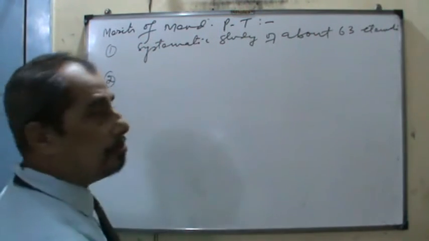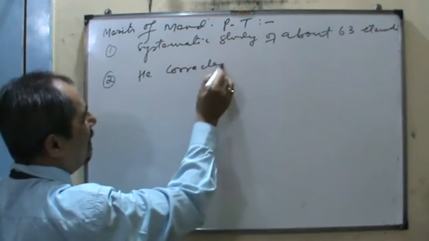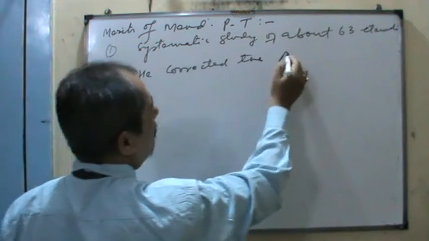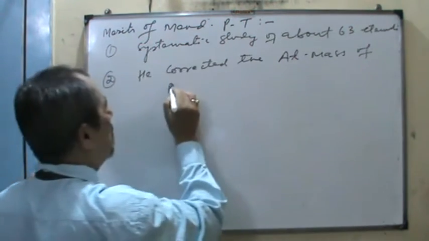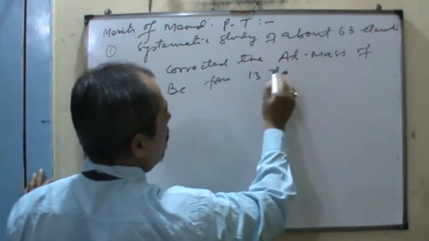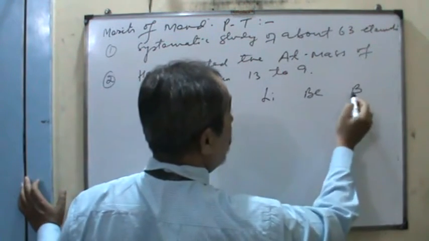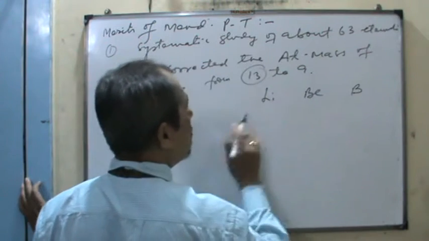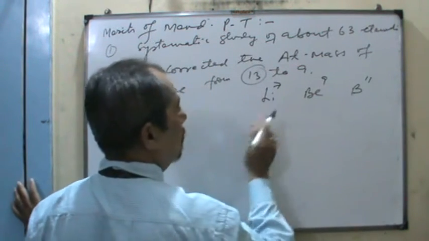Second, he corrected the atomic mass of beryllium from 13 to 9. That is the right place: lithium, beryllium and boron. Initially it was 13. These are 7, 9 and 11 now.